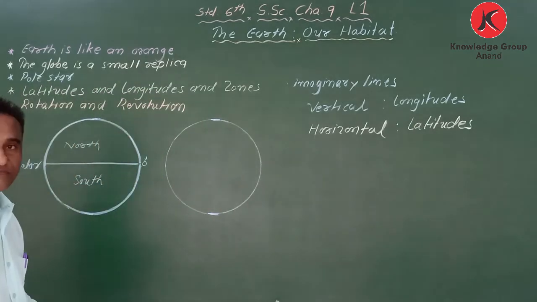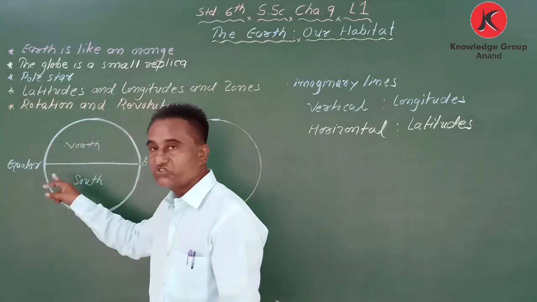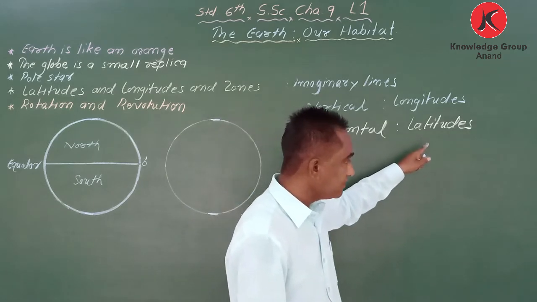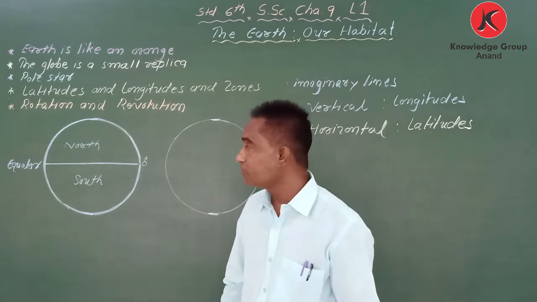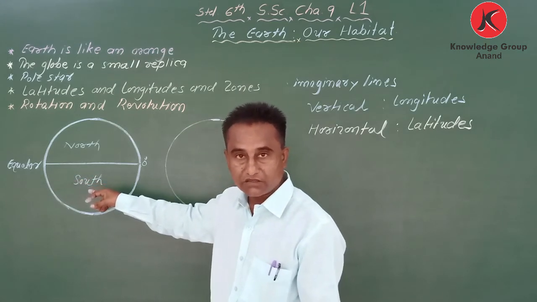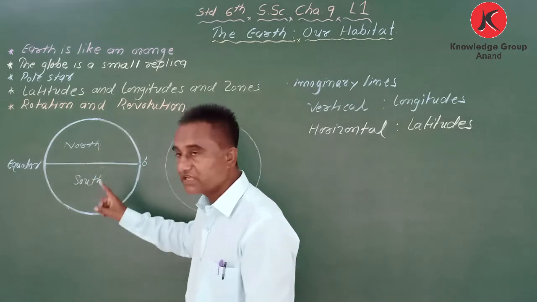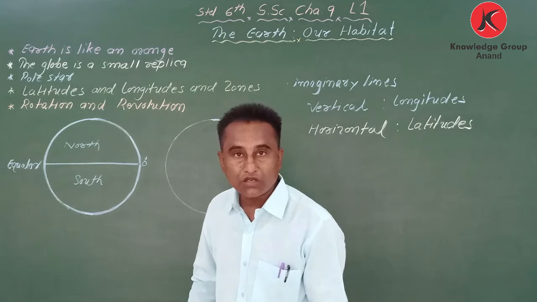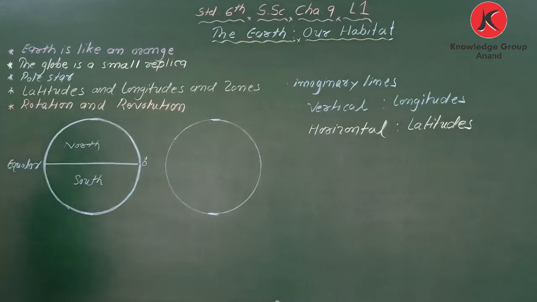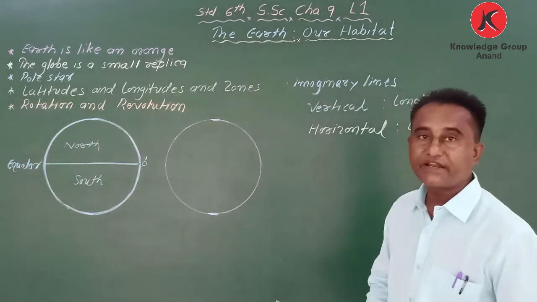If I ask the definition, what is the equator? What you have to write down is: the 0 degree horizontal line which passes through the center of the earth and divides the earth into two parts, north and south, is called the equator.